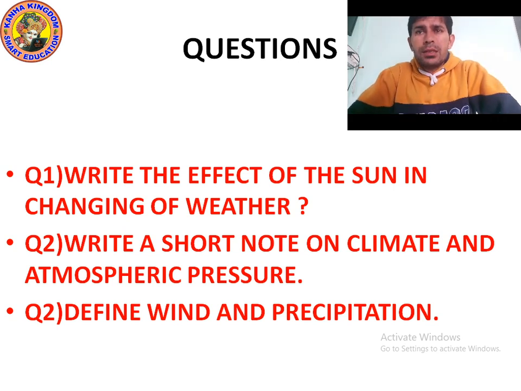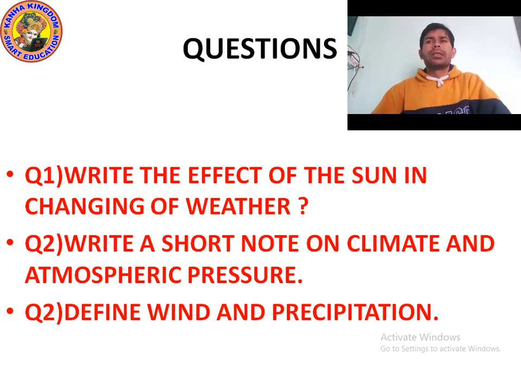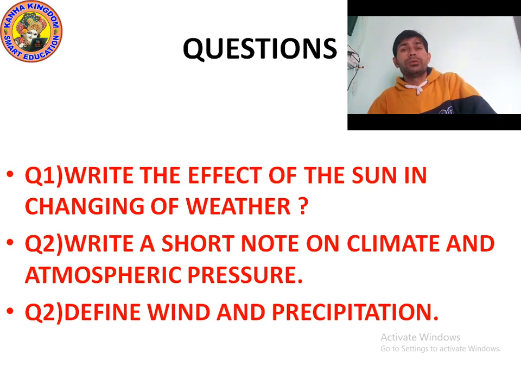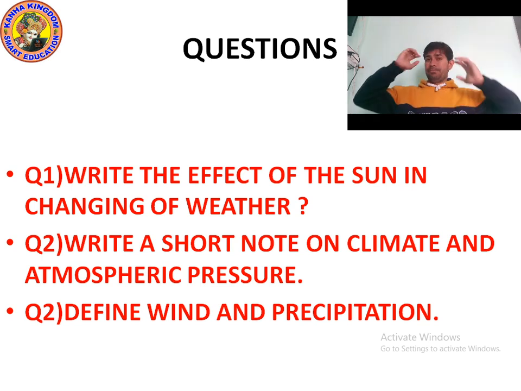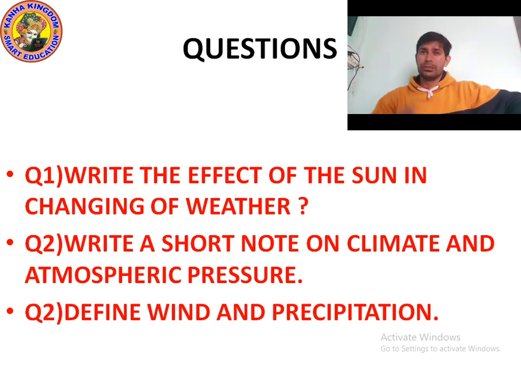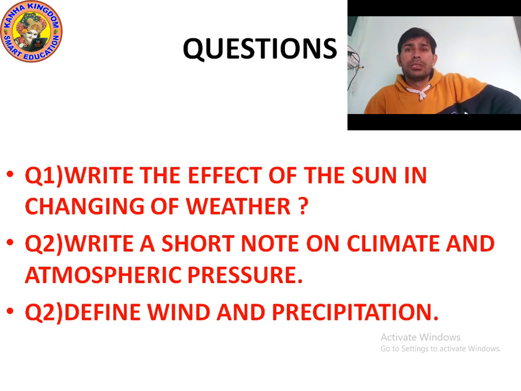So, the sun is a huge sphere of hot gases at a very high temperature. You know that although the distance from the sun to the earth is quite large, the heat and light energy emitted by the sun still reach the earth, and it is very huge. The sun's energy absorbed and reflected by the earth's surface, ocean and the atmosphere plays an important role in determining the weather at a particular place.